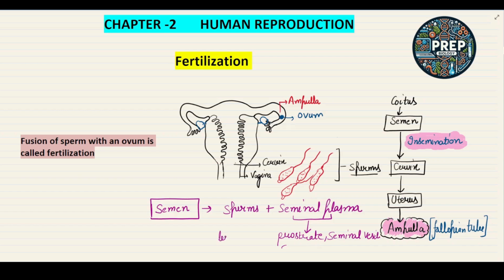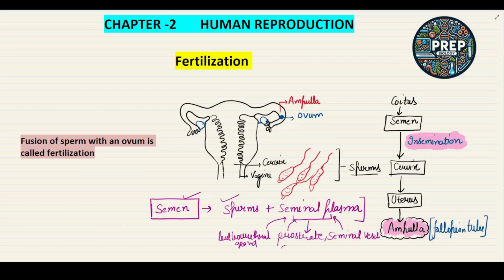So seminal plasma is basically a fluid secreted by different glands of the male, that is bulbourethral, prostate glands and seminal vesicles, which is rich in enzymes, zinc, calcium and different sugars like fructose, galactose, etc. So this is the composition of the semen.